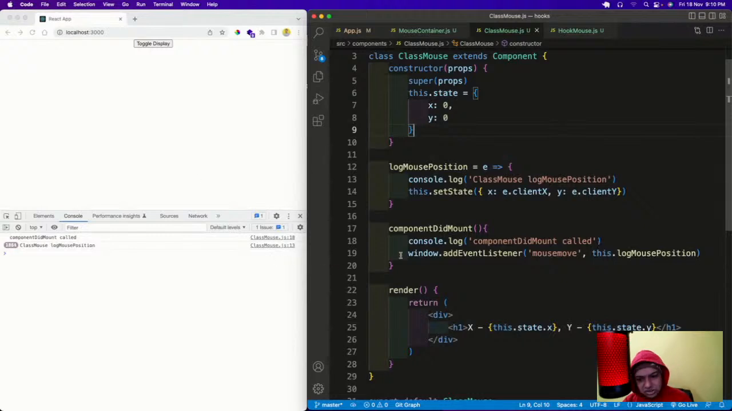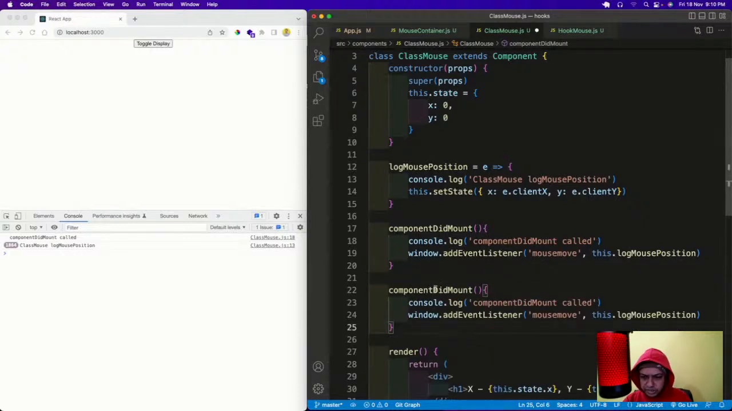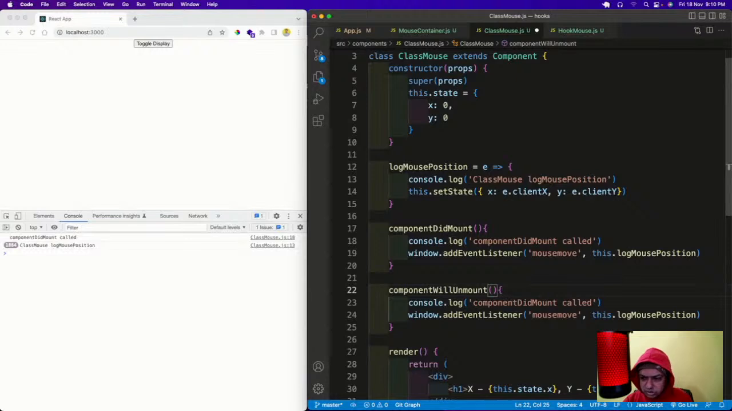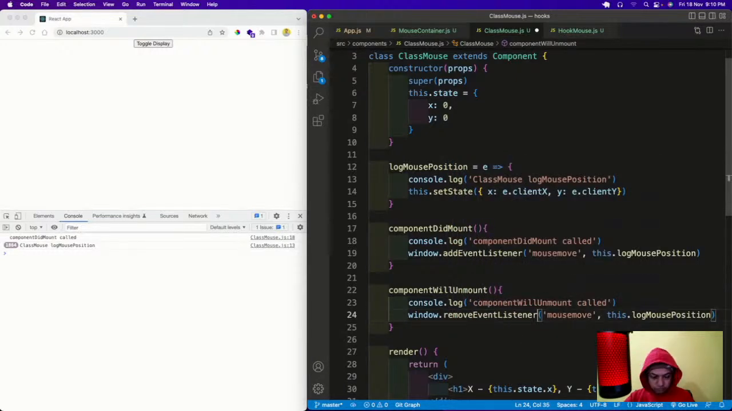So there is another life cycle method, which is known as component will unmount. Component will unmount is called every time this component is unmounted, and here I can use the remove event listener. I'll save it. So now what will happen, I'll cut it, refresh it, complete running.